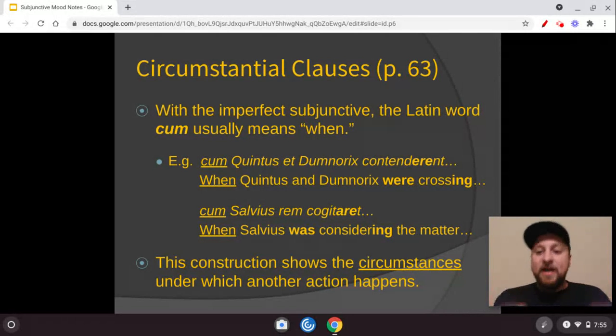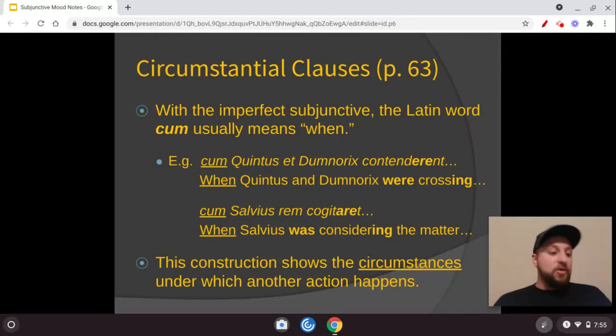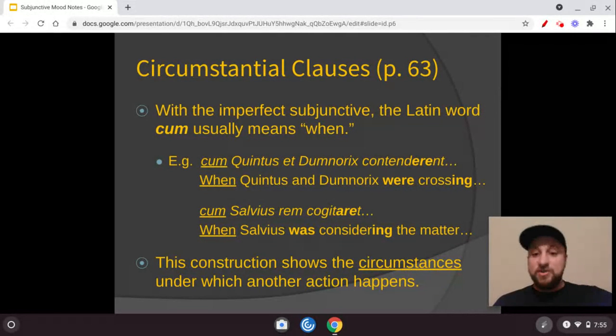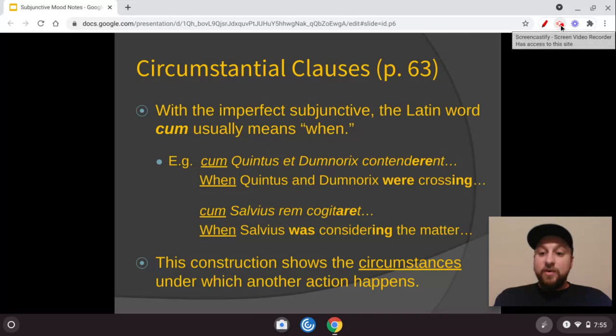So I hope I got this idea of circumstance across, and the subjunctive in general, but at the very least, cum with ISSE is "when... had." Cum with ARE, ERE, or IRE before an ending on a Latin verb is "when... was doing something." We'll practice this a ton, even if you're still a little confused on it, that's okay. We're going to talk about this quite a bit throughout stage 24 and beyond.